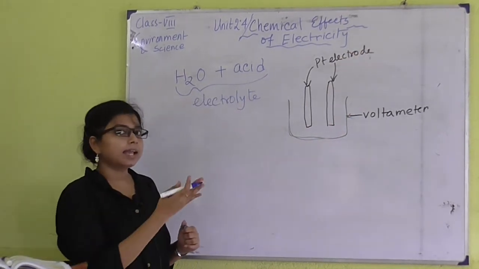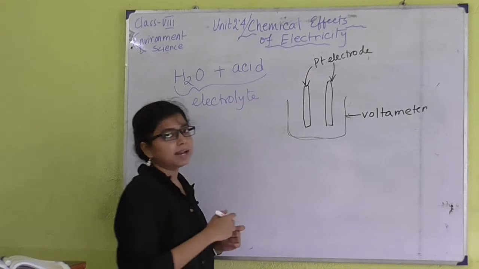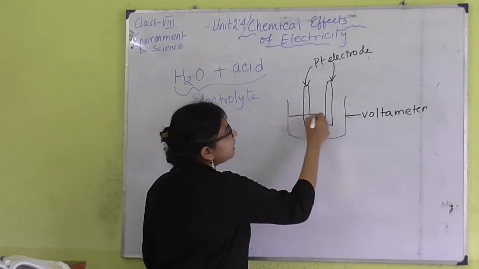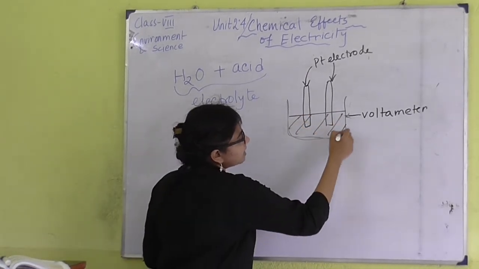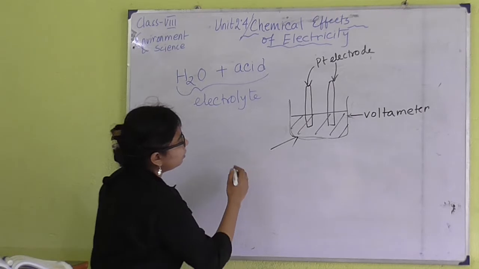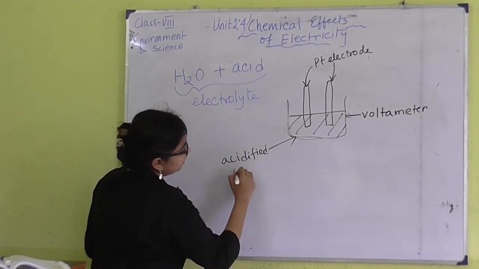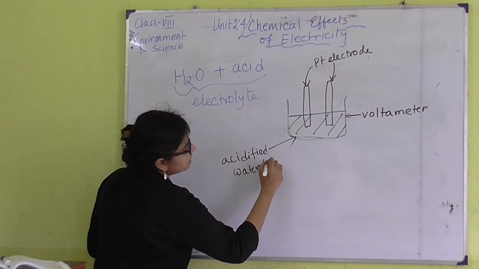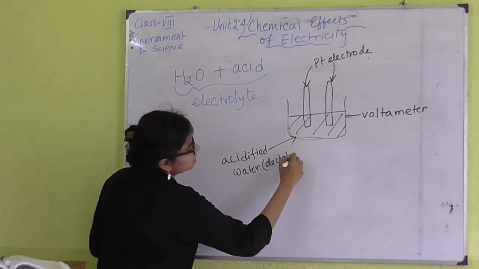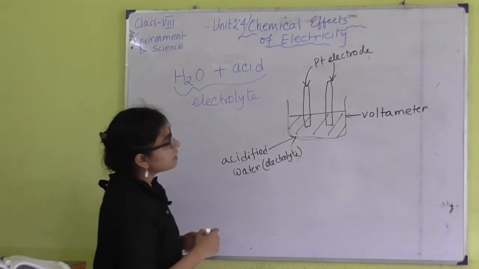Generally anode and cathode both are made of platinum, and within this voltmeter, as electrolyte, we have to take acidified water. Acidified water is the electrolyte in this process. Now what happens here?